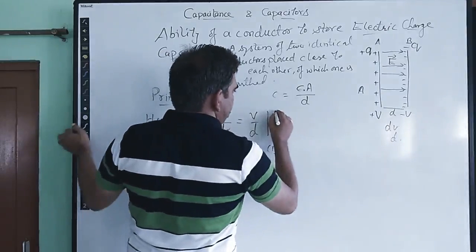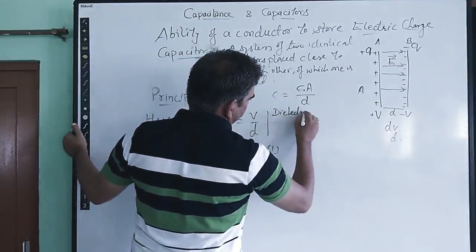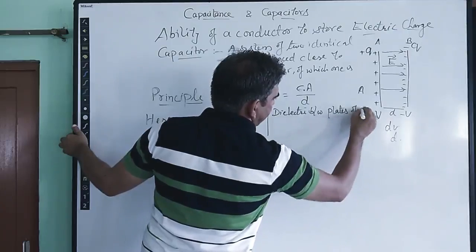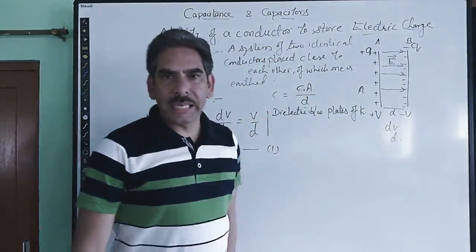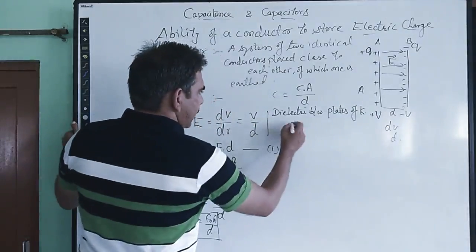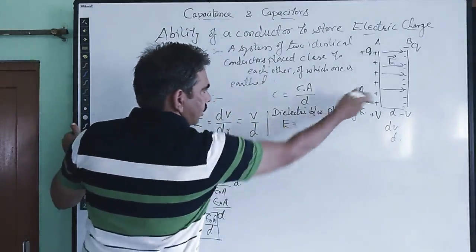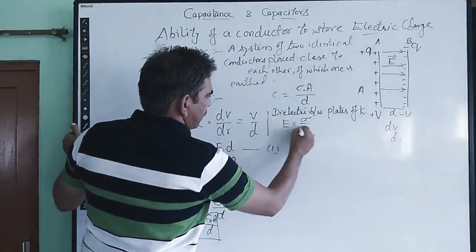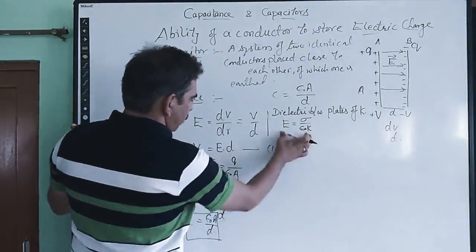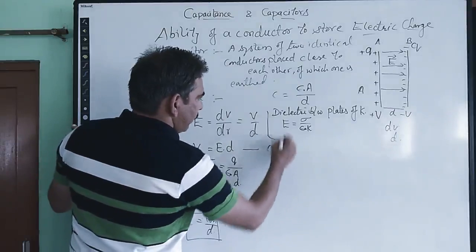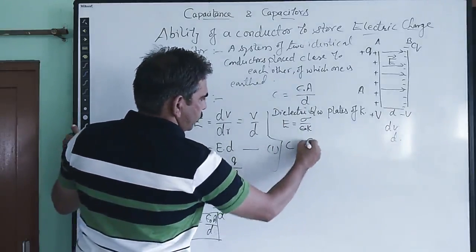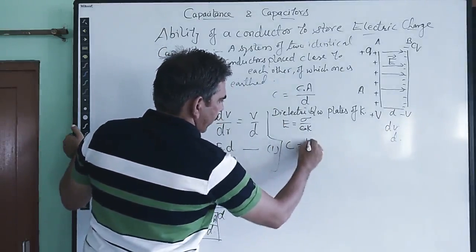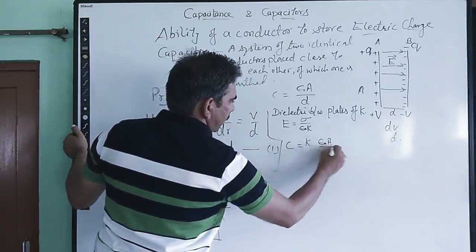Then the electric field can be written as sigma upon epsilon naught into K. Each and every step remains the same, and the final expression for the capacitance reduces to K times epsilon naught A upon d.